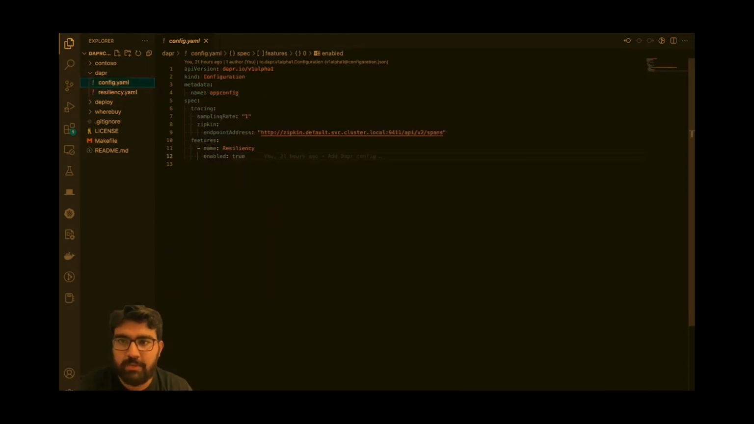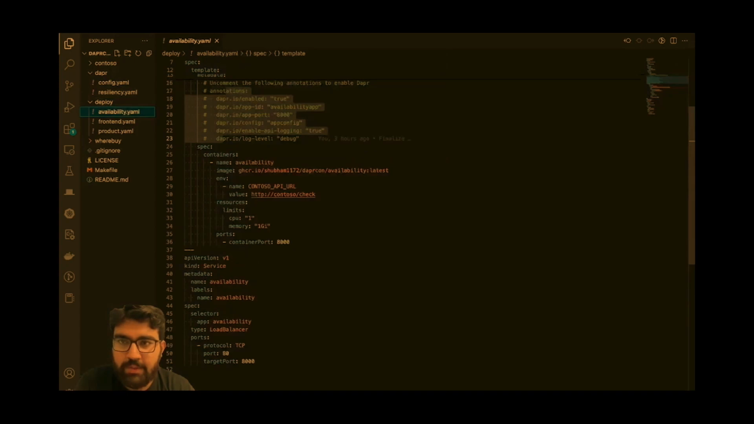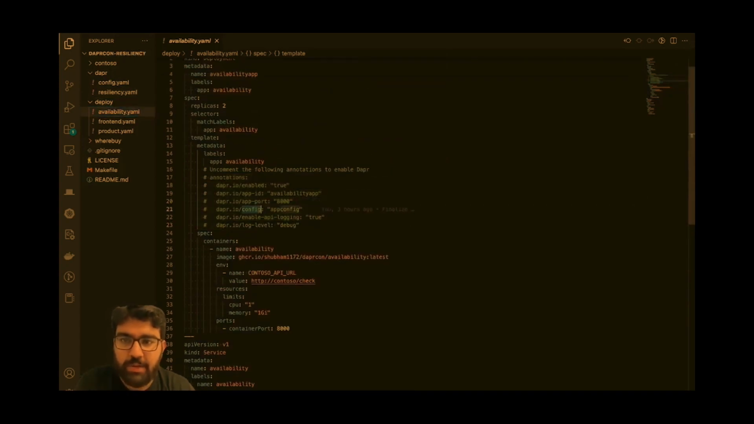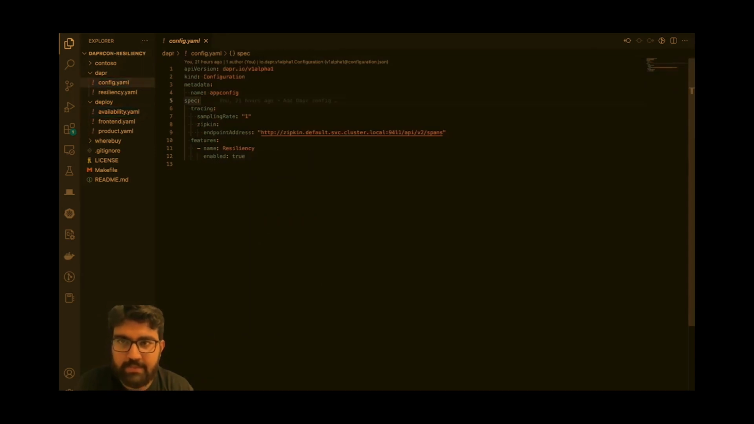One more thing, the resiliency is a preview feature now. So to enable a preview feature, you need to have a configuration that basically says resiliency is enabled. And if you look at any of the annotations, you can specify what configuration to use. In this case, it's called app config, and this says resiliency is true.